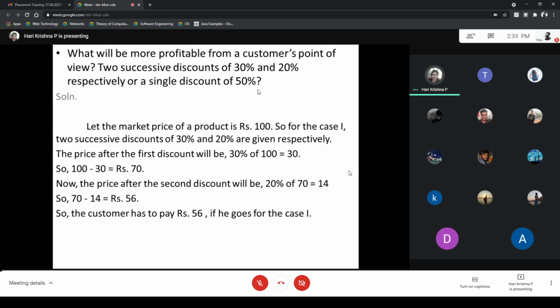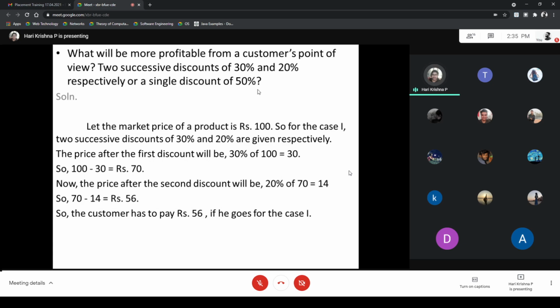Case one is the successive discounts of 30% and 20%, and case two is a single discount of 50%. For case one, two successive discounts of 30% and 20% are given respectively on a product with a price of 100. The first discount, 30% of 100, is 30. So we subtract the 30 from the 100 and get rupees 70.